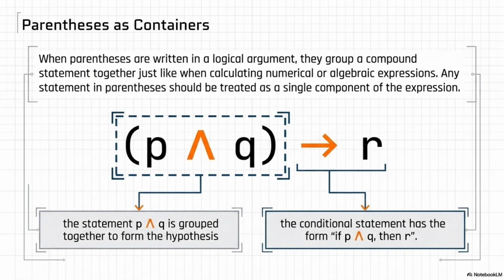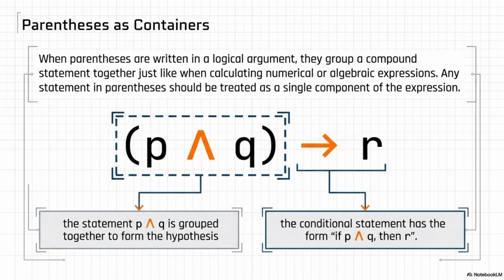And honestly, translating symbolic logic that has parentheses back into English words is where things get really awkward. Yeah, let's expand our driver's license scenario to see why. Let P equal passed written test. Let Q equal passed road test. And let R equal received license.